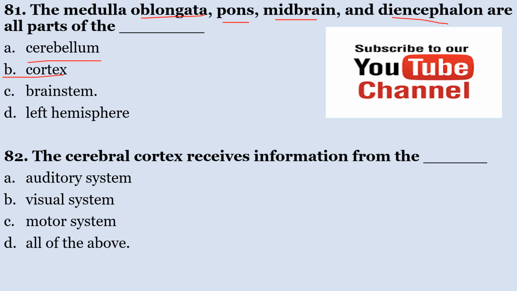The medulla oblongata, pons, midbrain, and diencephalon are all parts of the A. cerebellum, B. cortex, C. brainstem, D. left hemisphere. The medulla oblongata, pons, midbrain, and diencephalon are all parts of the brainstem. So the correct answer, number 81, is C.